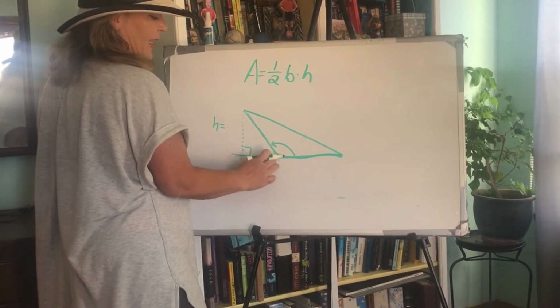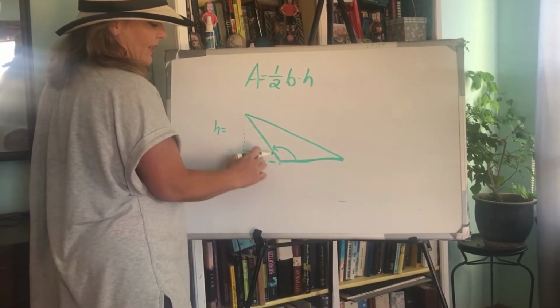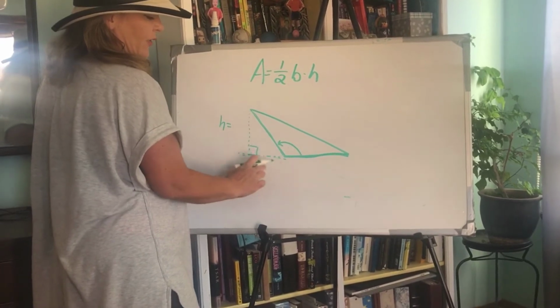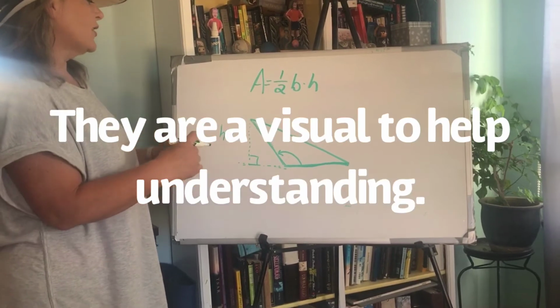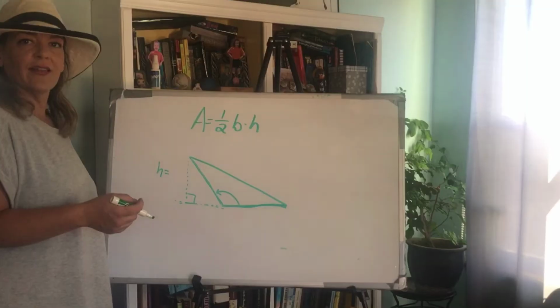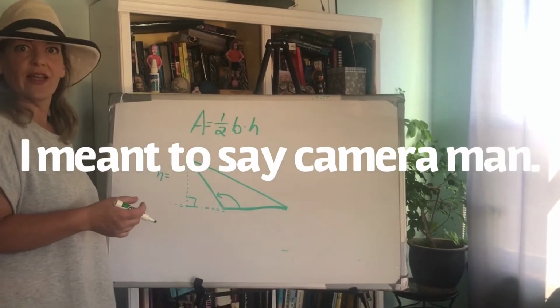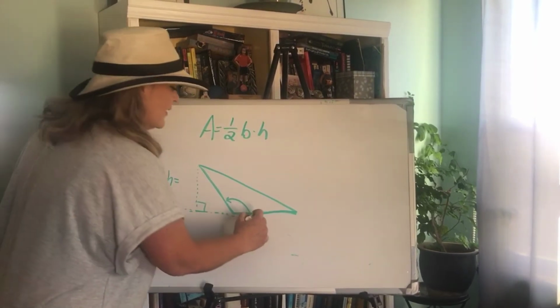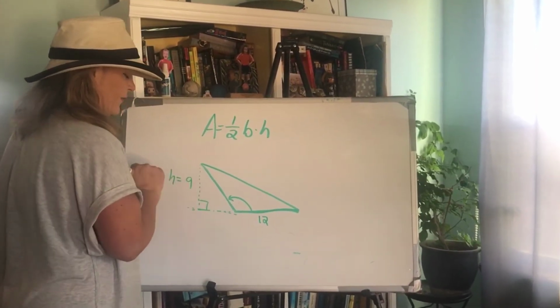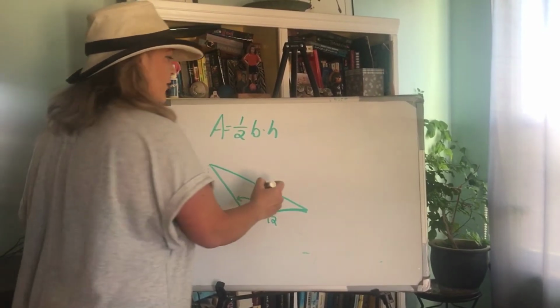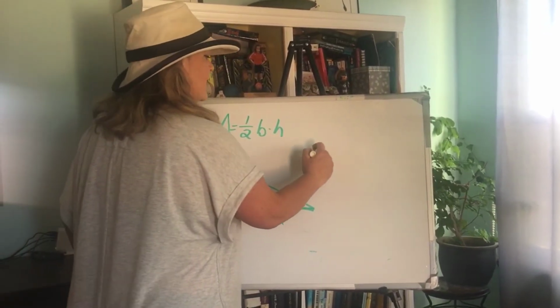And so in this example, they gave us a base, and these dotted lines are not really there, right? These little dots indicate that it is just a guide. My daughter told me that you guys know those lines aren't really there. All right, and in this example, I have 12 by 9, I believe. So again, when I do area equals 1/2 base times height, I plug this into my equation.